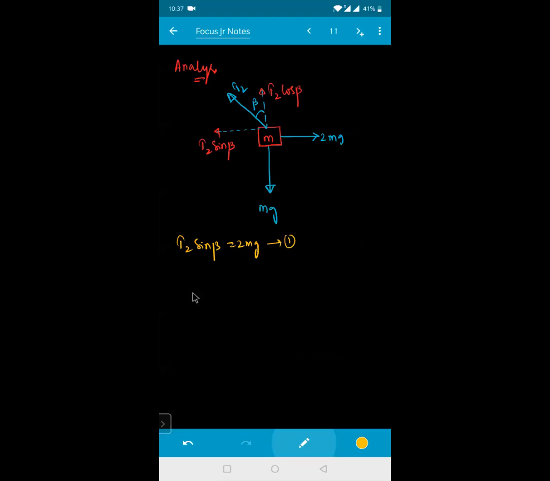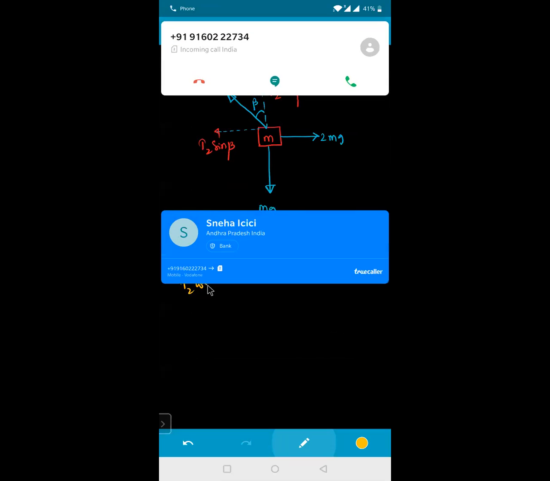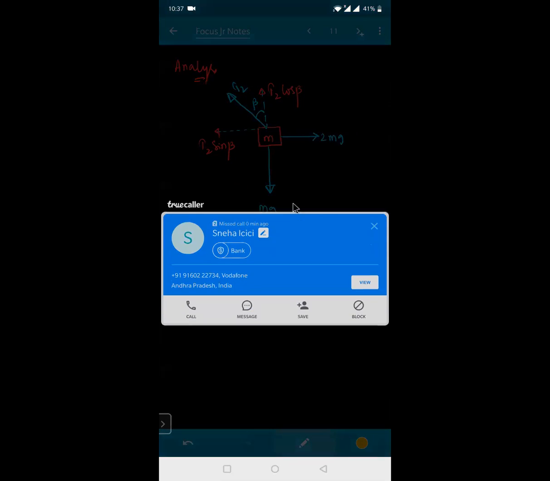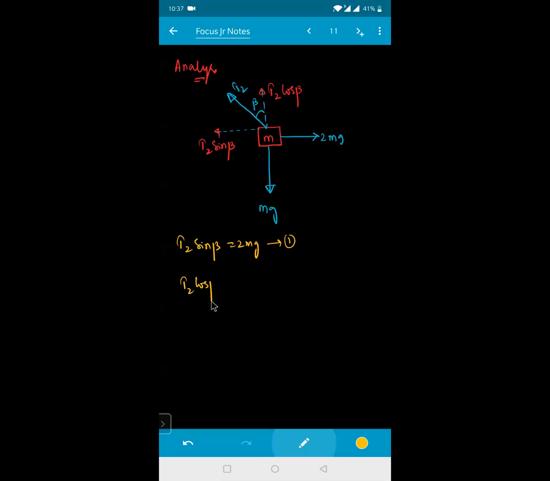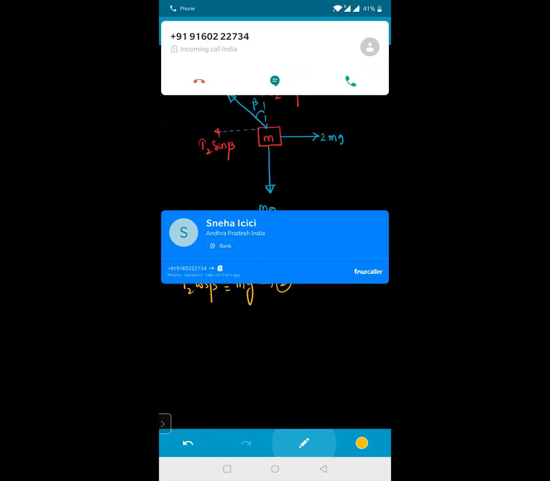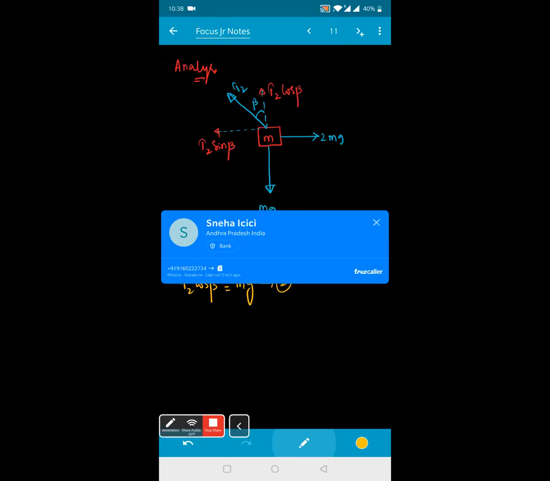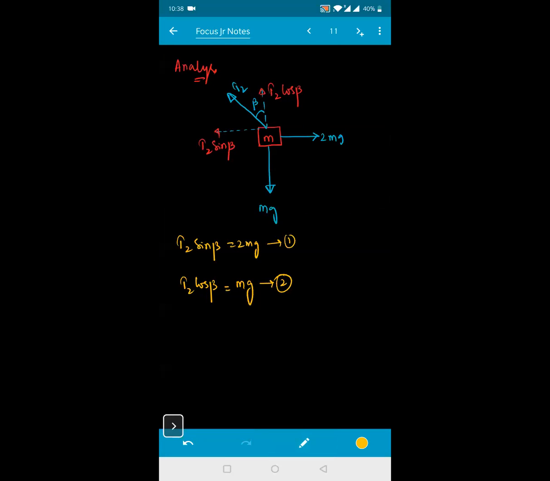In the vertical direction, right now here, T2 into cos beta must be equal to how much? mg, that is m into g. So this is your equation number 2, isn't it? So T2 into cos beta is equal to m into g. So these are the conditions you have written from the given problem.